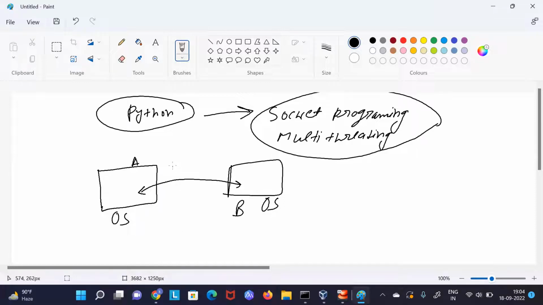For this we have a lot of ways. If both of them are, let's say, Linux operating systems, then we have some bash commands which we can use to communicate, to chat, to pass some data from A to B. Let's say if A wants to say hi, then it will be printed here. They can communicate together. But as we know basic Python, we will see how we can do it with our own Python code.